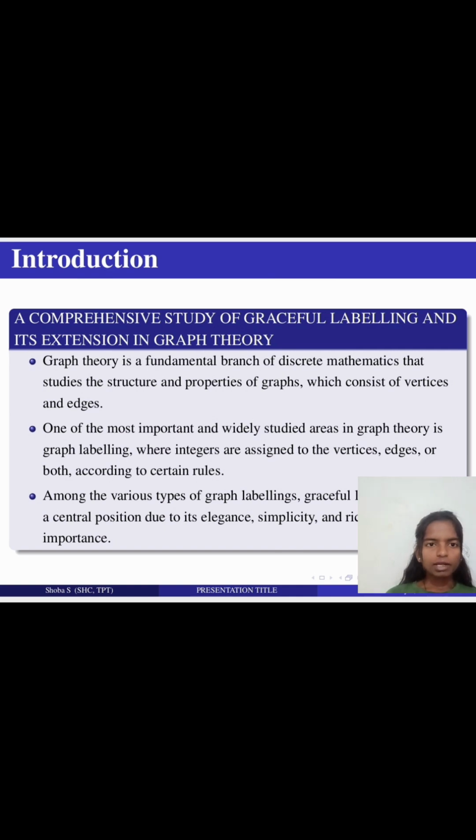Graph theory is a fundamental branch of discrete mathematics that studies the structure and the properties of graphs, which consist of vertices and edges. One of the most important and widely studied areas in graph theory is graph labeling, where integers are assigned to the vertices, edges, or both, according to certain rules. Among the various types of graph labeling, graceful labeling occupies a central position due to its elegance, simplicity, and rich theoretical importance.